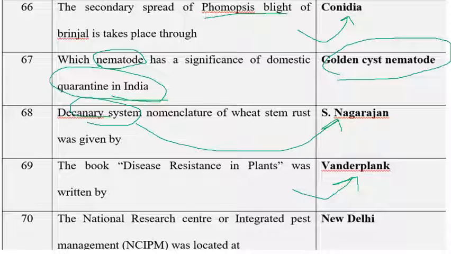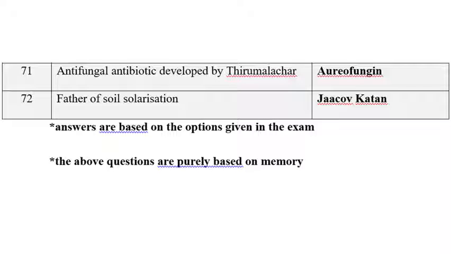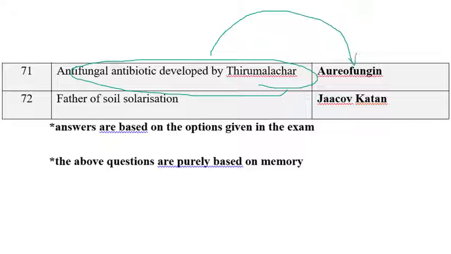The next one is, the National Centre for Integrated Pest Management (NCIPM) is located at New Delhi. The next question is, antifungal antibiotic was developed by Tirumalachar. What is that antifungal antibiotic name they are asking? As I told you earlier, the antifungal antibiotics are Aureofungin, Dermostatin, Hamycin, and MYC4. These are all antifungal antibiotics developed by Tirumalachar. He is considered the father of Indian antibiotics.